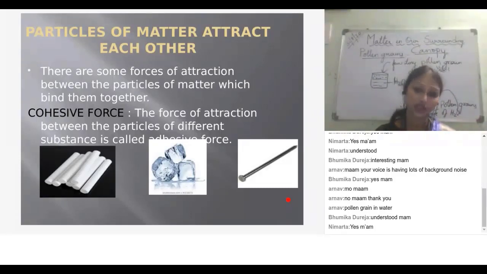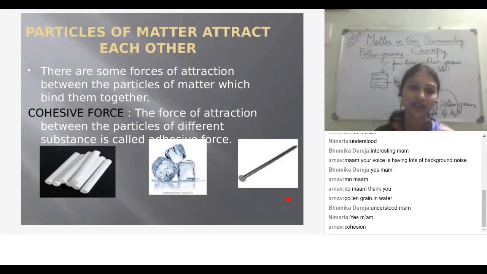If we consider solids, they are very attractive, because of the force of attraction between the particles. We know solids are stronger when compared to liquids and gases. Solids are stronger. Why? Because of the force of attraction between the particles of matter, which binds them together.